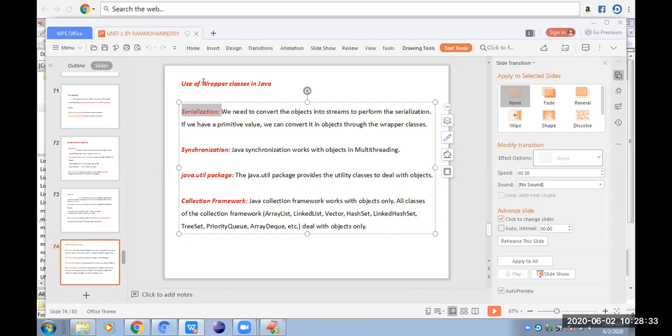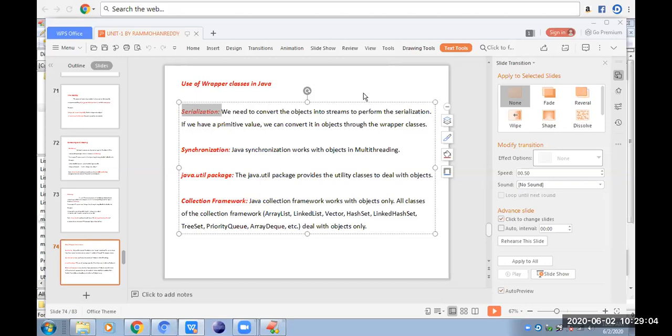I have listed only some of these concepts because next we are going into our big data analysis, and we are going to use these concepts. Like this, many concepts in Java use wrapper classes, because they want only objects, not primitive values. So whenever we want objects instead of primitive values, we have to use wrapper classes in our program. That is briefly the small concept called wrapper classes.